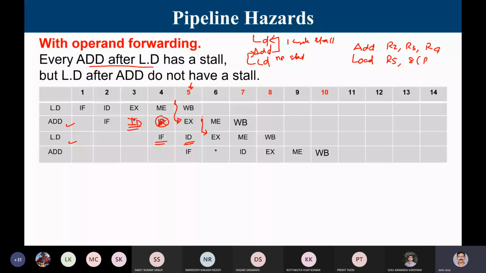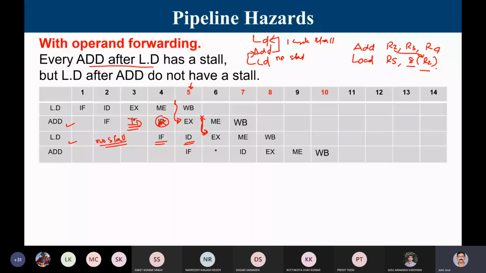So 8 of R2. As and when this R2 value will be available, the result of R3 plus R4 would be available at the end of EX. And I require this 8 and R2 to be added at the beginning of EX. So it's an EX to EX forwarding. With operand forwarding, there is no stall at all for the load instruction, whereas each add instruction will have one stall.